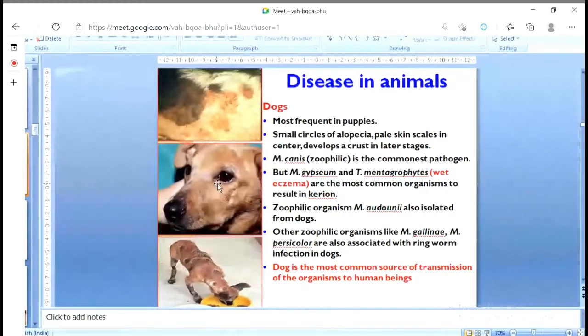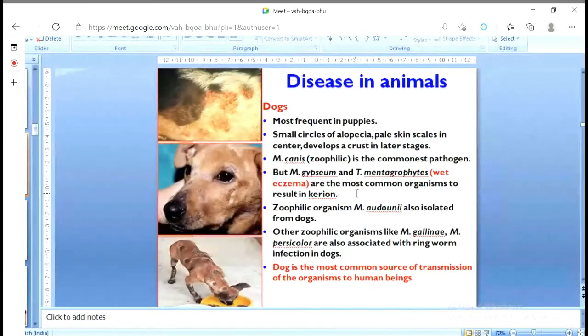The pathogen is Microsporum canis, the major pathogen. Microsporum canis is the commonest pathogen for dermatophyte infection or ringworm infection in dogs. But sometimes Microsporum gypseum and Trichophyton mentagrophytes are the most common organisms. Generally, the most common one, as I told, is Microsporum canis.